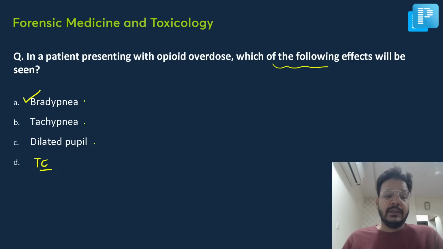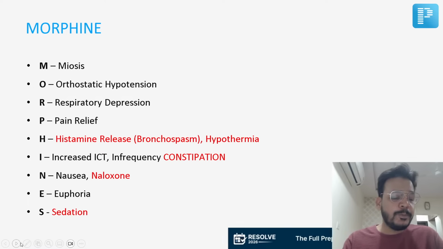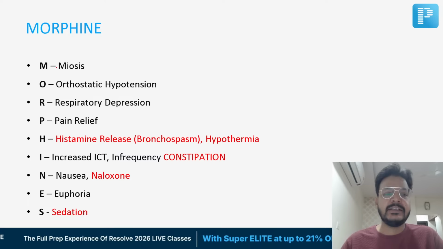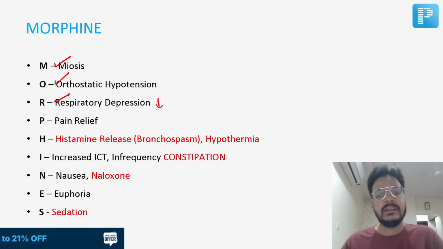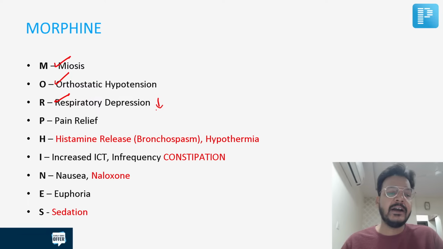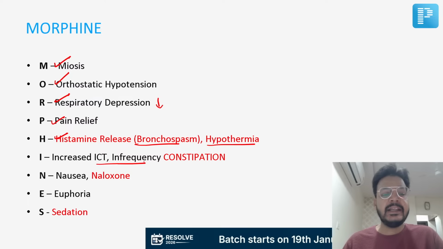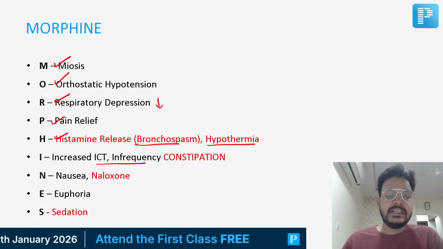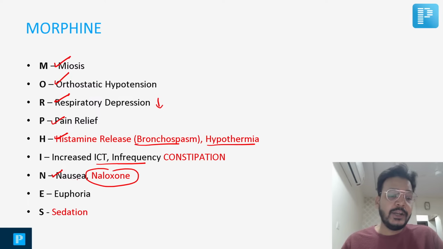Now, sir, you can see the picture. This I told you in the notes. Morphine is an opioid, and you can see the symptoms: miosis, orthostatic hypotension, respiratory depression, that is bradypnea. Pain relief, histamine release causing bronchospasm, hypothermia, increased ICT, nausea. Naloxone is the antidote. Euphoria and sedation.